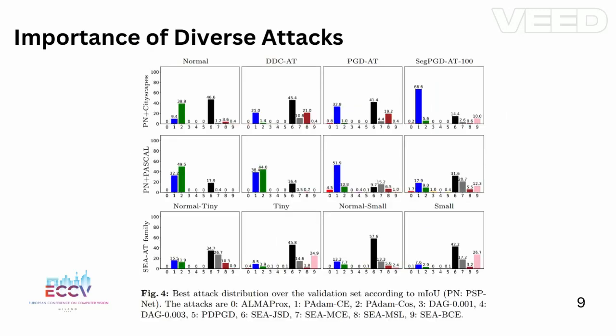So, the importance of diverse attacks. On this image, you can see which attacks perform the best in some scenarios. As you can see, every attack has a contribution to the whole. There is no subset of the attacks which dominates every other attack. Therefore, every attack has a contribution to the ensemble. So if you intend to evaluate the robustness of the models most accurately, you have to use every attack that was provided in this paper.